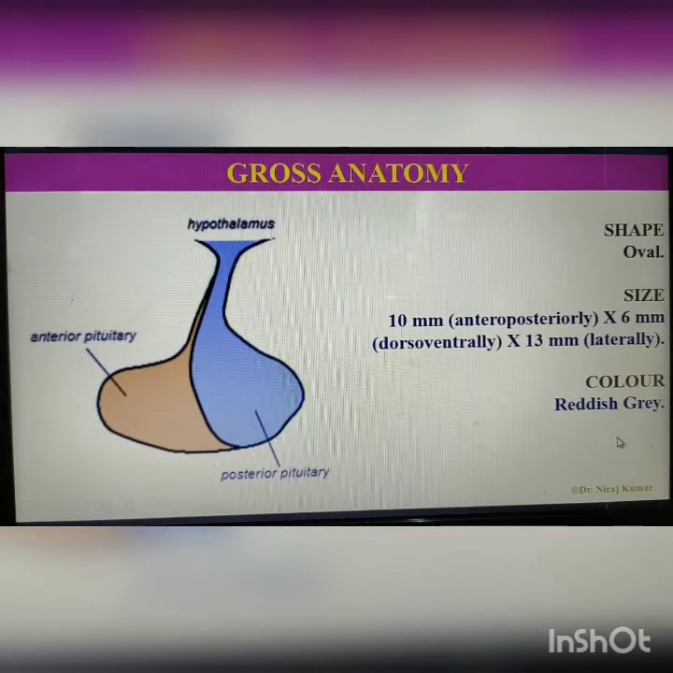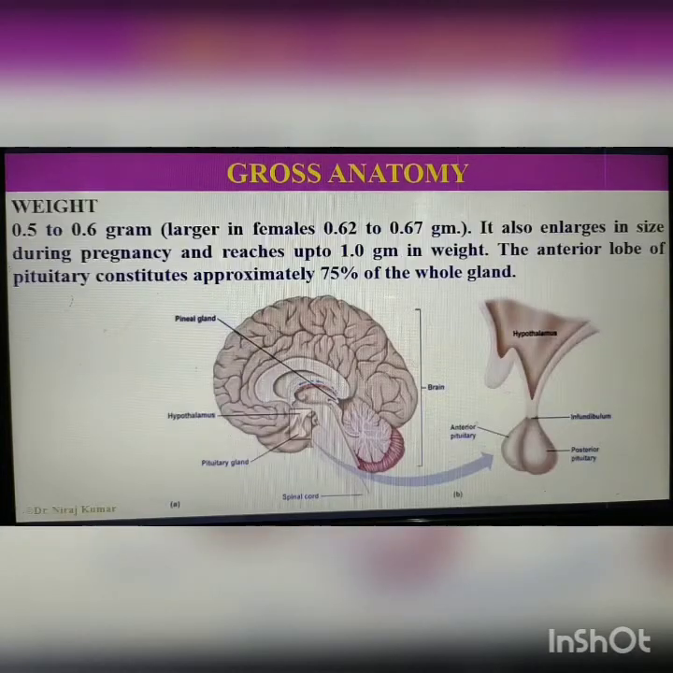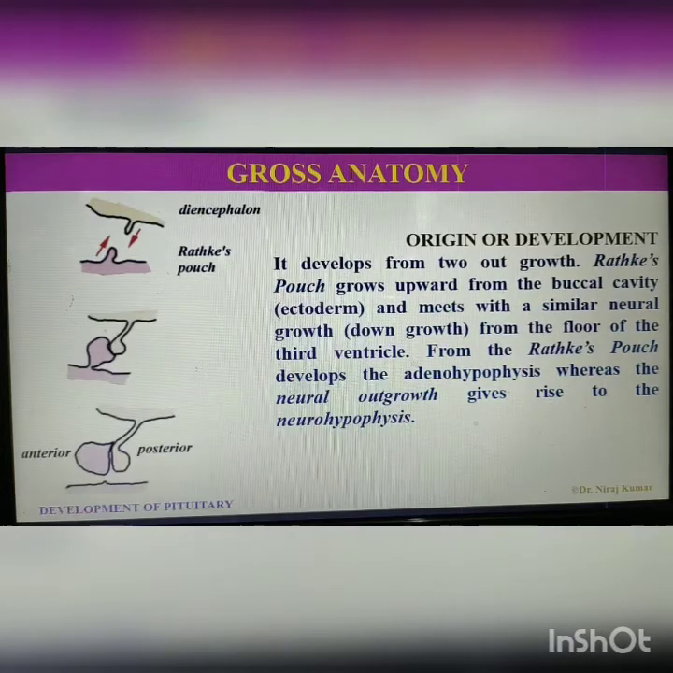Shape. The shape of pituitary is oval. Size. It is 10 mm by 6 mm by 13 mm in size. Color. The color of pituitary is reddish grey. Weight 0.5 to 0.6 gram. It is larger in females. It also enlarges in size during pregnancy and reaches up to 1 gram in weight. The anterior lobe of pituitary constitutes approximately 75% of the whole gland.